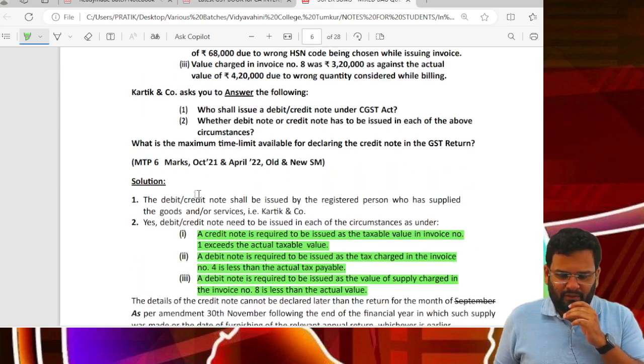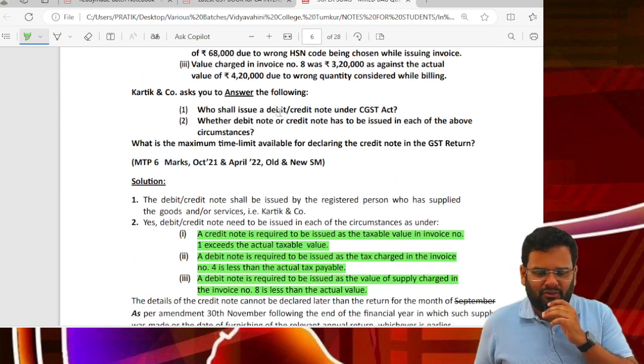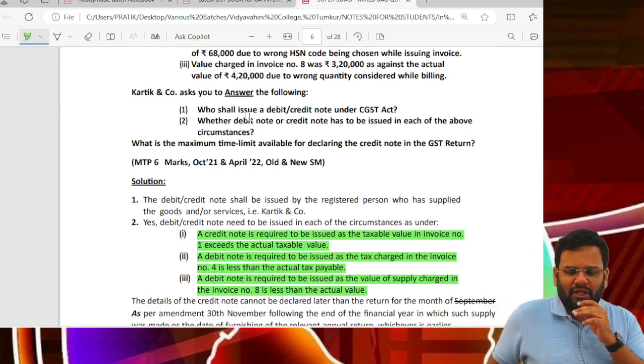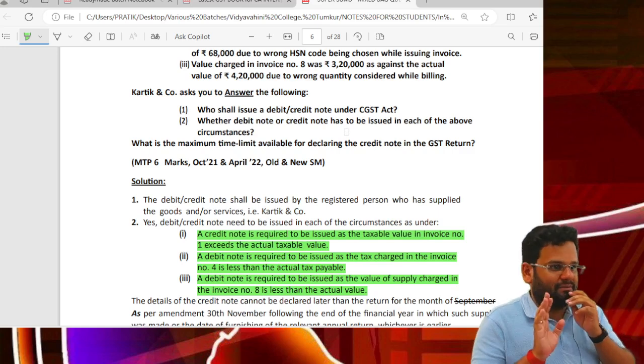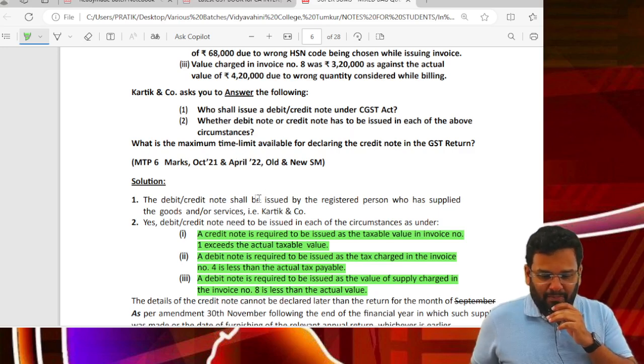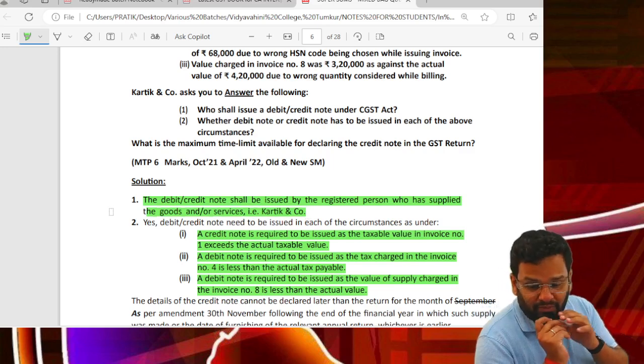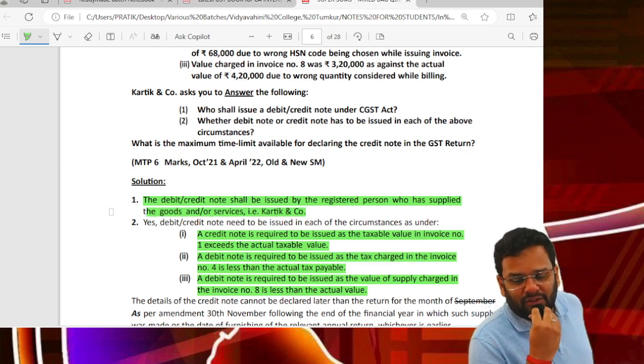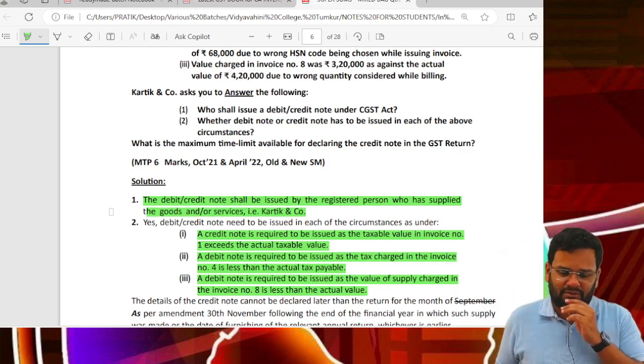Clear? K and Company asks you to answer the following. Who shall issue debit or credit note under GST? Supplier. Okay. So supplier is the answer. So see, debit or credit note shall be issued by a registered person who has supplied the goods or services or both. That is, in this case, Karthik and Company. Whether the debit note or credit note has to be issued, that we have already discussed.